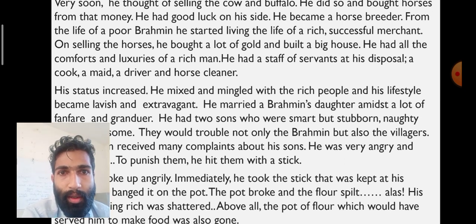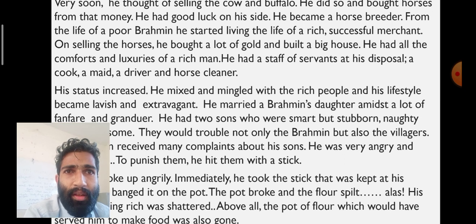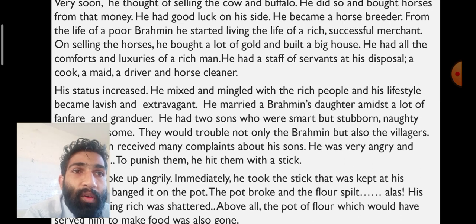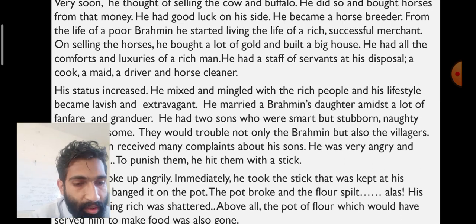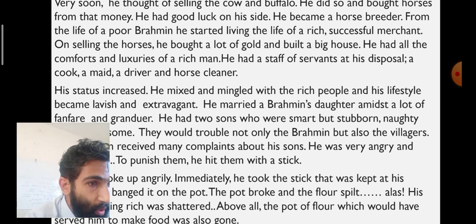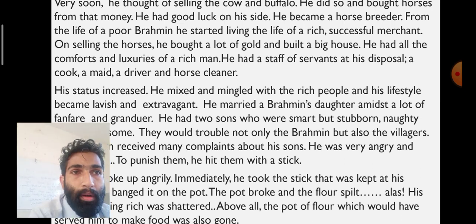Gold and touch. See, so luxurious, and here we are poor people. He had a staff of servants at his disposal. Then a cook. Whatever he wanted to do, he had a staff of servants. Staff means a group of, a collective noun. Disposal means for his work, for his own use.